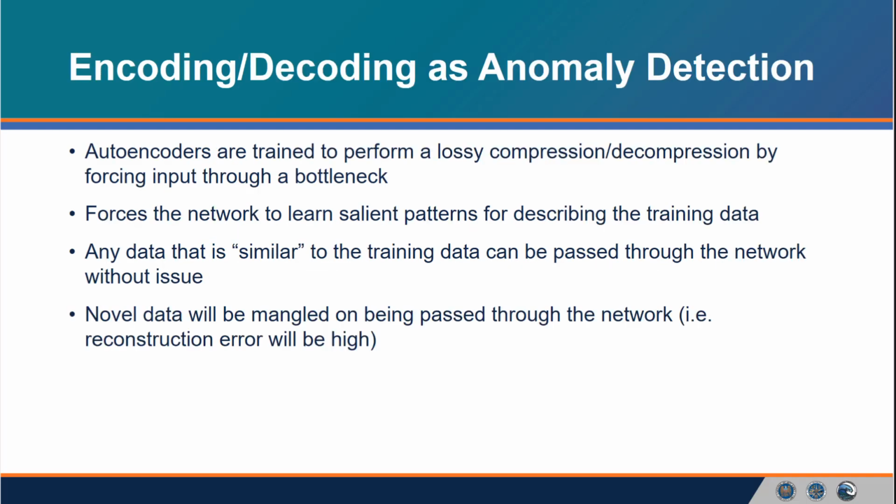To ensure everyone is on the same page with respect to our anomaly detection method, here is some brief background. Autoencoders are simple networks that compress their input into a smaller latent space and then reconstruct their input from those latent representations. This forms a sort of lossy compression scheme, which forces the network to learn relevant patterns for describing the data. Data that is similar to the training data will be easily passed through the network and reconstructed cleanly, but dissimilar data will be mangled if it's passed through the network, which indicates an anomaly.